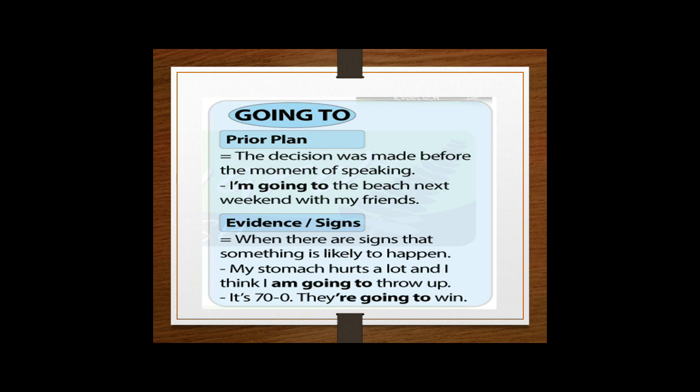Okay. In another way, you can use going to when you want to show evidence or signs. When there are signs that something is likely to happen, es probablemente que pase. Okay, hay signos de algo que es muy probable que pase, right? My stomach hurts a lot and I think I'm going to throw up, right? Mi estómago me duele mucho y yo creo que voy a vomitar. Okay? And that's it. Let's continue.